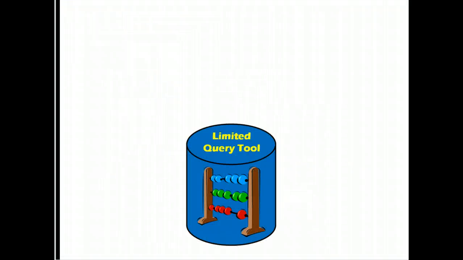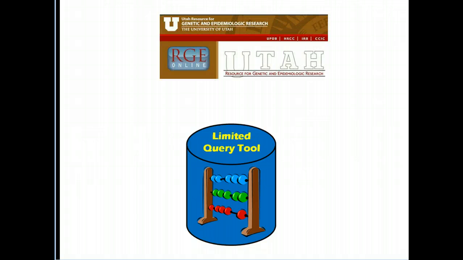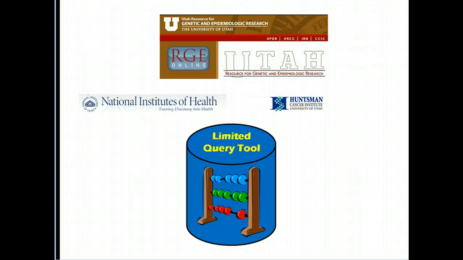In closing, the UPDB Limited Query Tool is designed for pre-research and provides only summary, de-identified information. The tool was created under the legal authority and oversight of RGE. Query tool funding was provided by Jerry Minot's NIH grant and the Huntsman Cancer Institute.